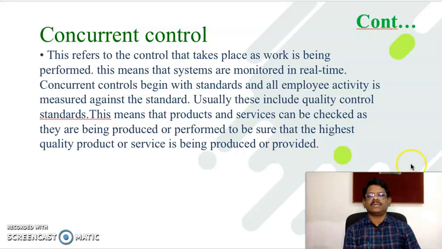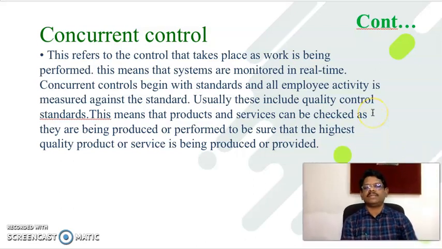Further, the second type is concurrent control. This refers to the control that takes place as work is being performed. This means that the systems are monitored in real time, and concurrent control begins with the standards, and all employees' activity is measured against these standards. Usually these include quality control standards. Products and services can be checked as they are being produced and performed, to ensure that the highest quality products and services are provided to the customers.